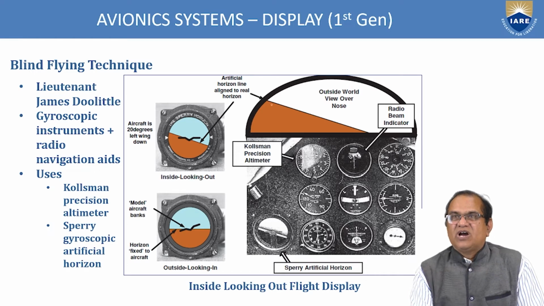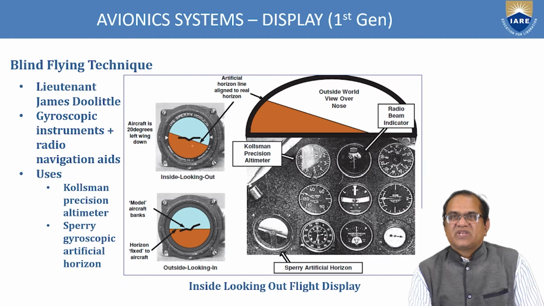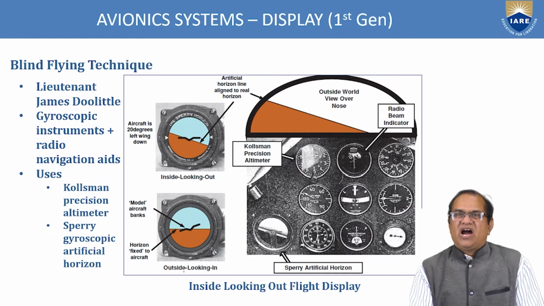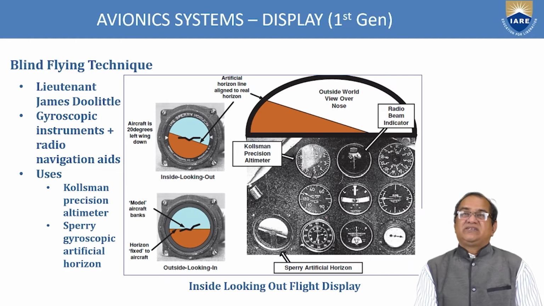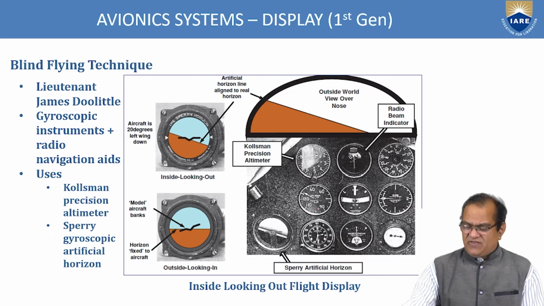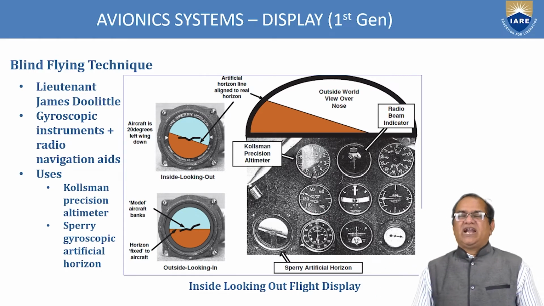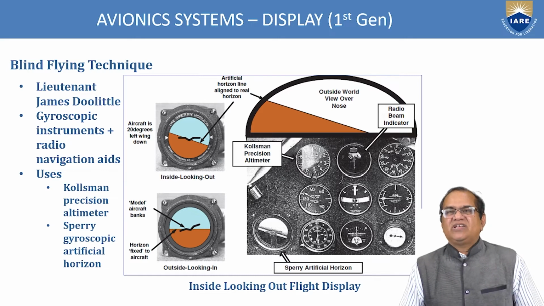You can see how it is visible. Then the model aircraft banks; you can see here the horizon is fixed to the aircraft, outside looking in. Sperry artificial horizon. All these instruments were used, and this is called the blind avionics display. It is very, very old, maybe more than 100 years old, when this system was developed.